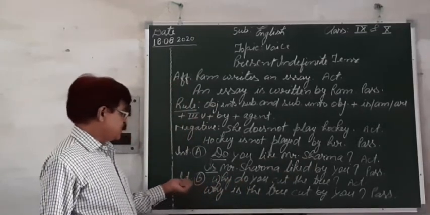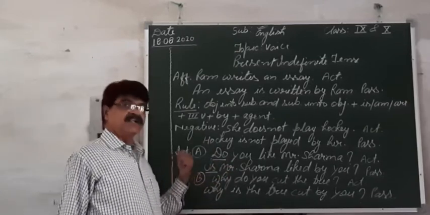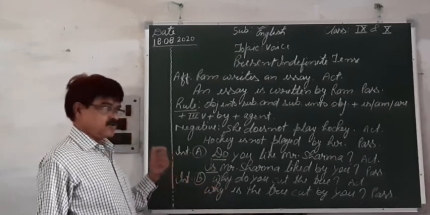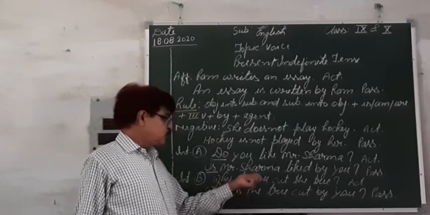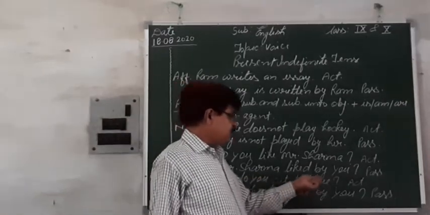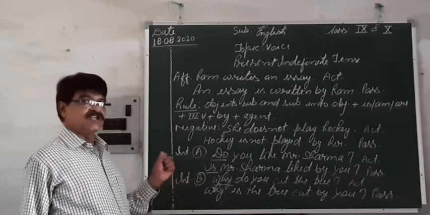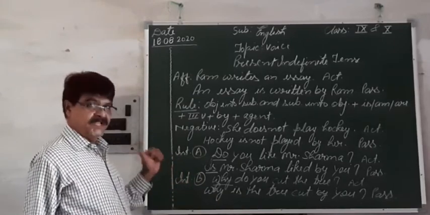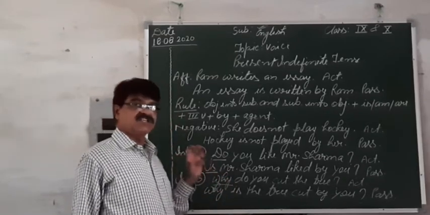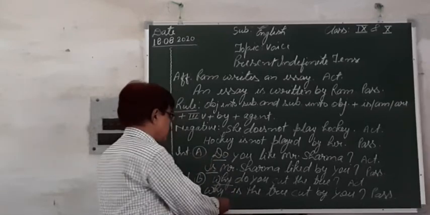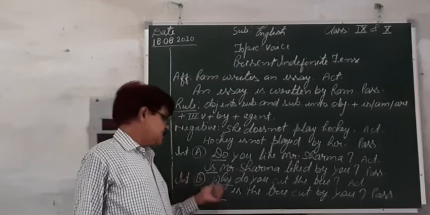Next, you already know the interrogative B. Interrogative B begins with a question word. So this sentence, why do you cut the tree? This why indicates that the sentence is in interrogative B. Now, when we are to change the sentences of interrogative B, we are to place the question word in the beginning of the sentence.